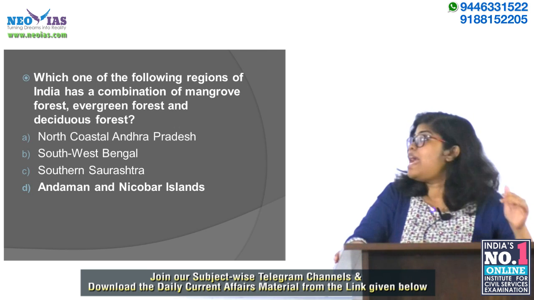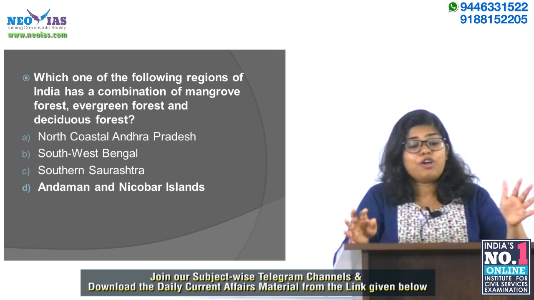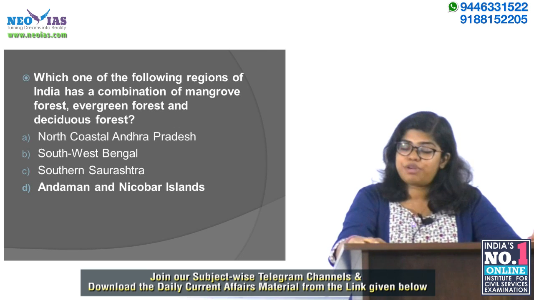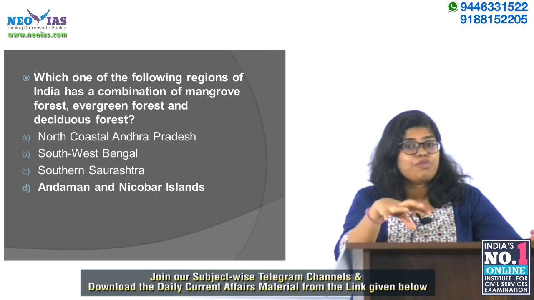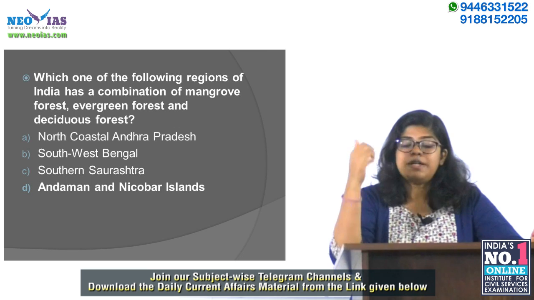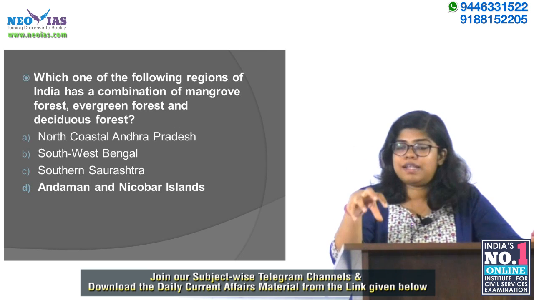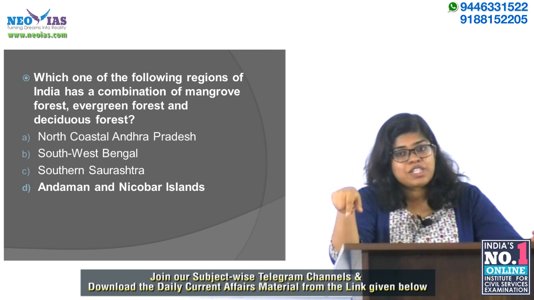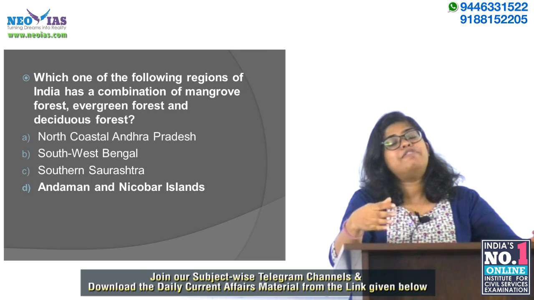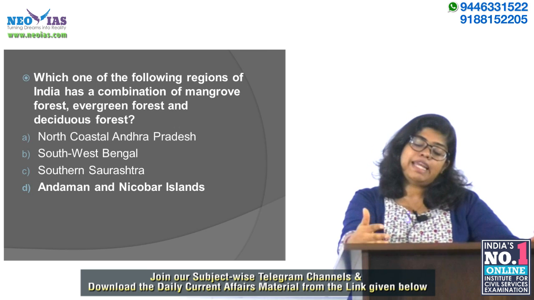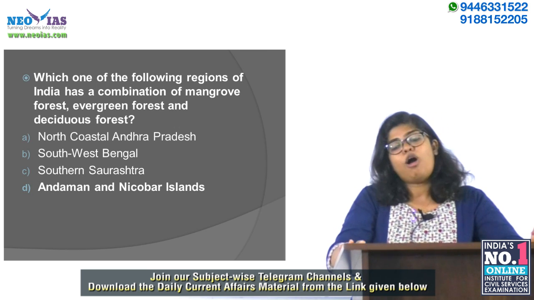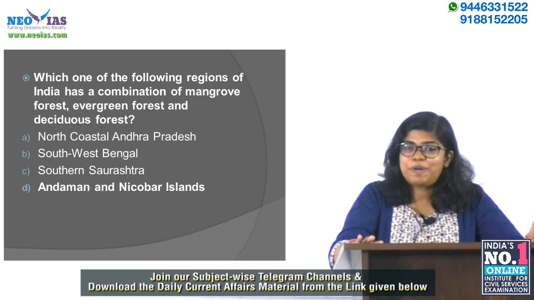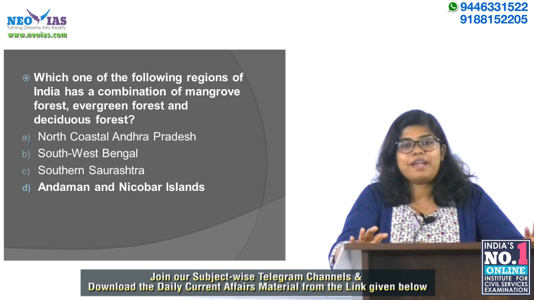The D option is Andaman and Nicobar Islands. Andaman and Nicobar Islands lie closer to the equator, so it has the equatorial climate. It has rain throughout the year, about 250 centimeter, and it has tropical evergreen forest throughout the island. It has the mangrove stretch in the coastal region. It also has deciduous forest, the line next to the evergreen forest. So all these categories are satisfied in Andaman and Nicobar Islands. So, the answer is Andaman and Nicobar Islands.